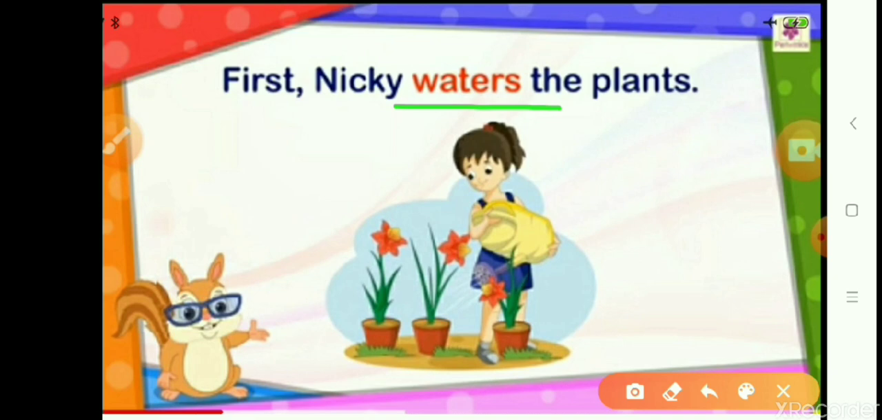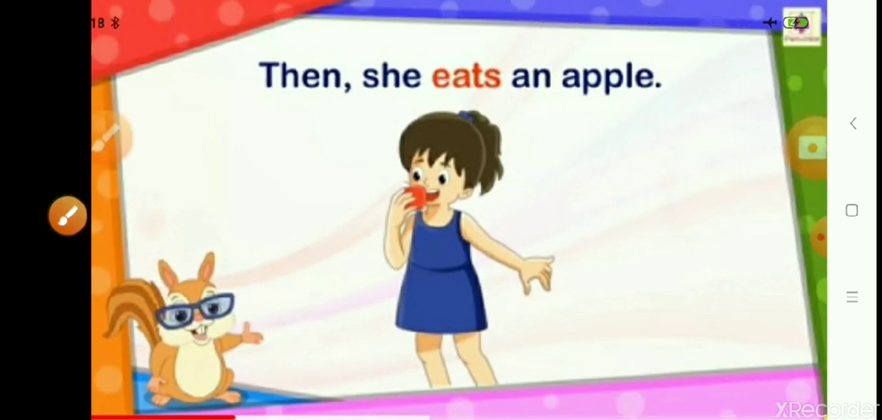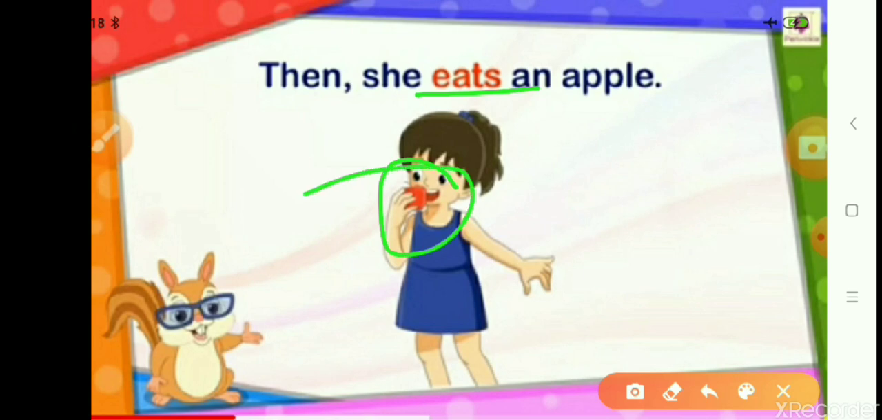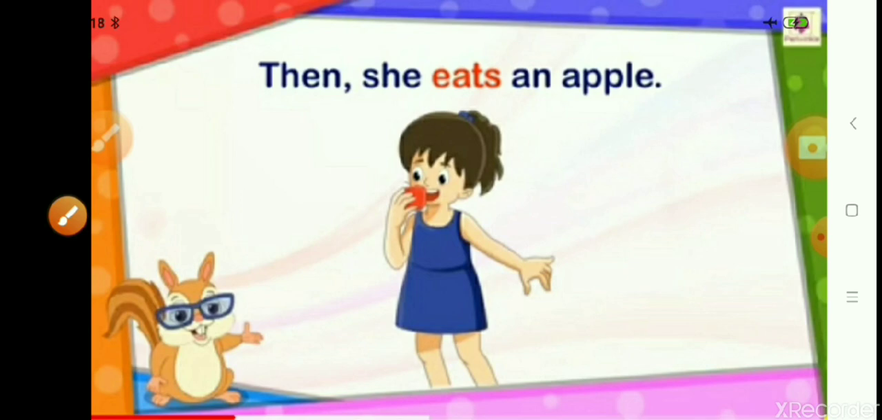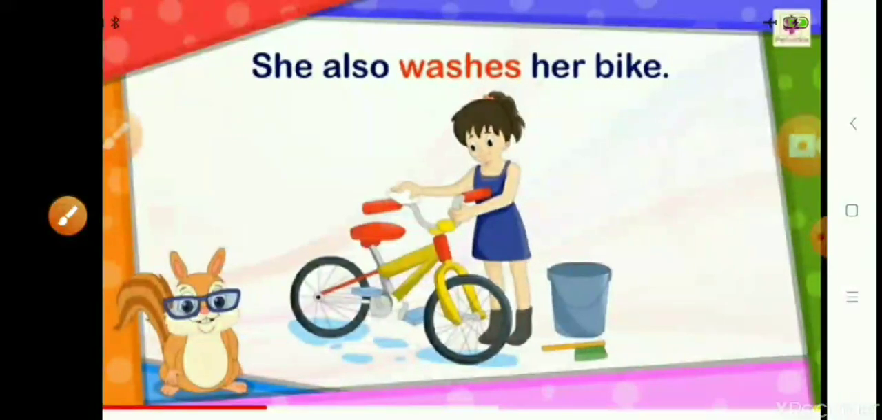She is watering the plant. So, waters is the action word. Then she eats an apple. Now here, as you can see, eat is an action word. She is eating an apple. As you can see in the picture, she is eating an apple. So eat is an action word. You also eat food. You also eat breakfast or fruit. So eat is an action word.